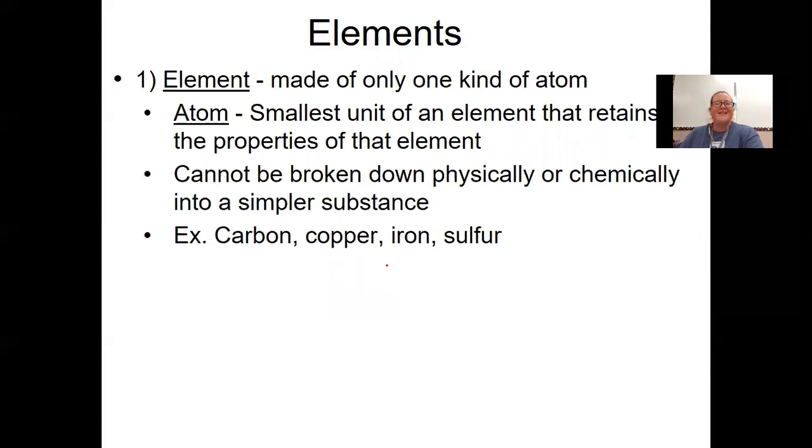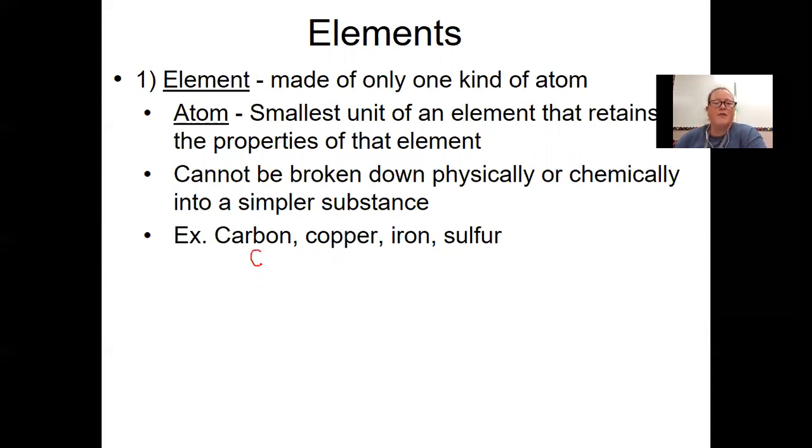There we go. Elements: the definition of an element is it's made of only one kind of atom. And an atom, by definition, is the smallest unit of an element that retains the properties of that element. Elements, again, cannot be broken down physically or chemically into a simpler substance.